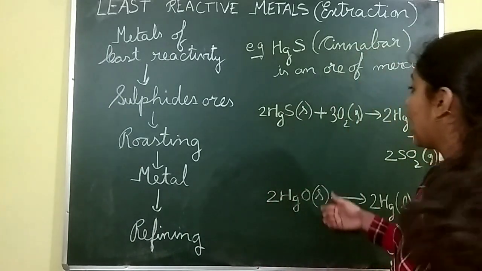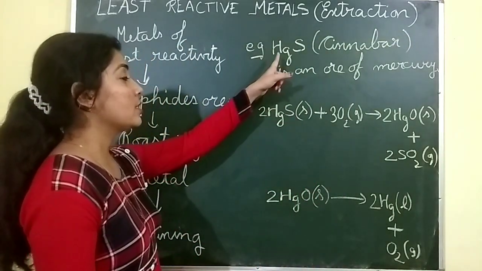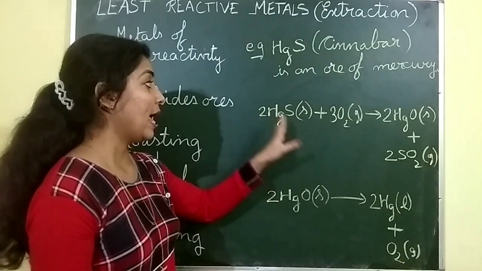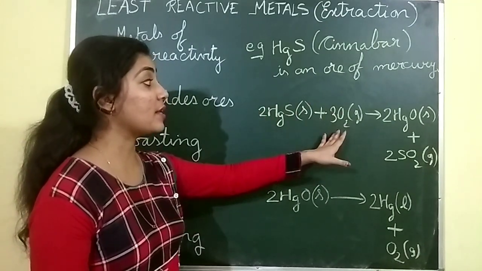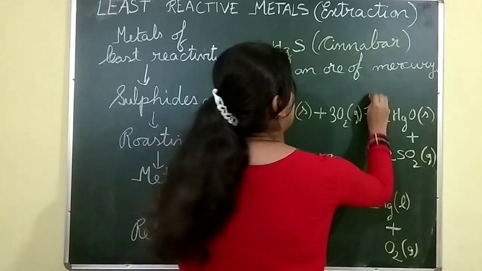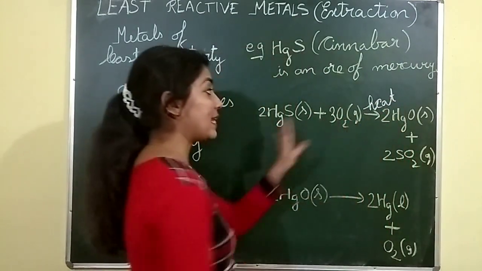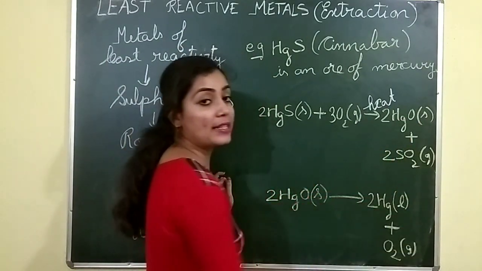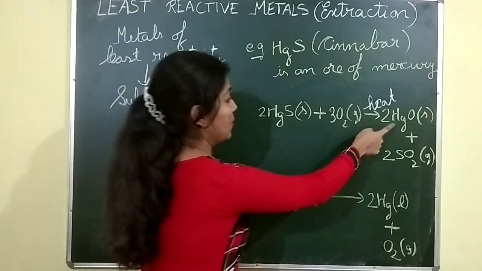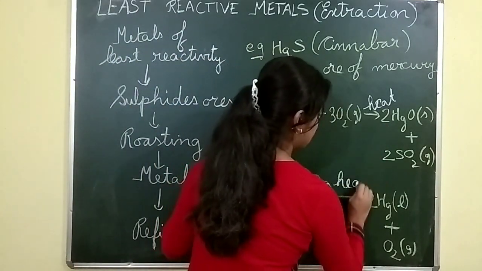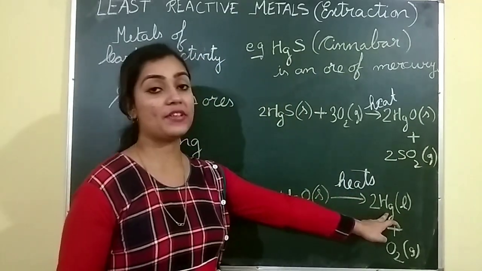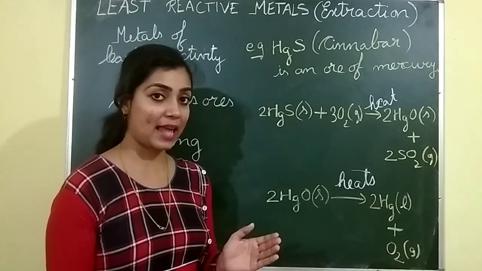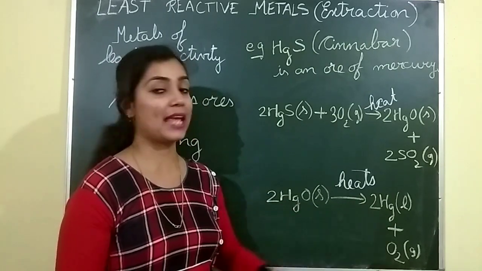Here, for example, HgS, which is cinnabar, is an ore of mercury. So this ore of mercury is heated in presence of oxygen, and that is called roasting. Then we obtain mercuric oxide, and also sulfur dioxide comes out. Then this mercuric oxide again gets heated to form mercury, which is in the liquid state. In my previous video, we discussed that mercury is the only metal which is liquid at room temperature. Along with that, oxygen gas is also released.